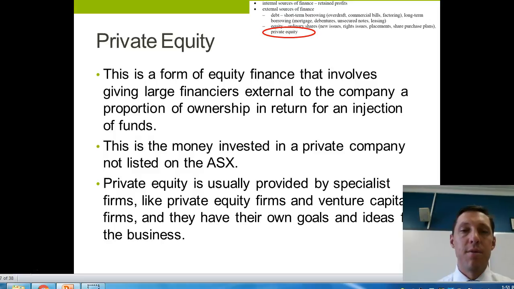Okay, so they're the main types of equity as an external source of finance: new issue of ordinary shares, rights issue, a placement, share purchase plans, and also private equity.